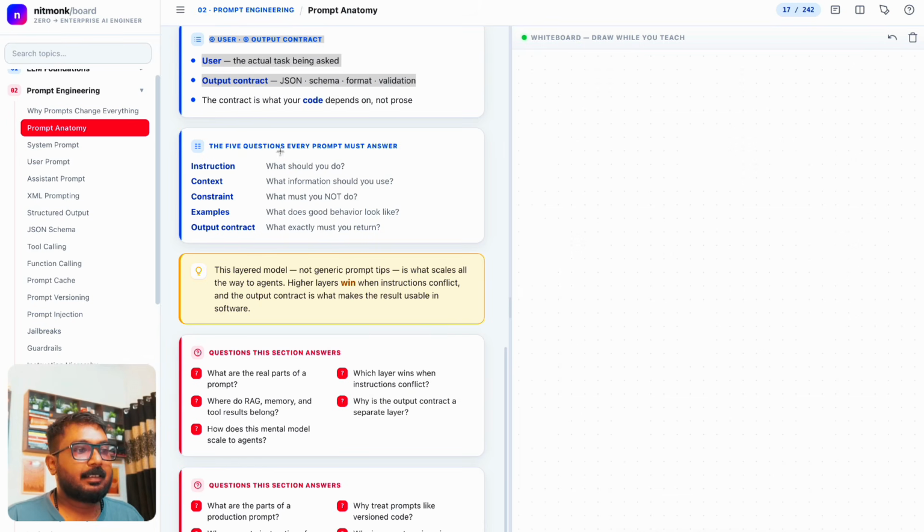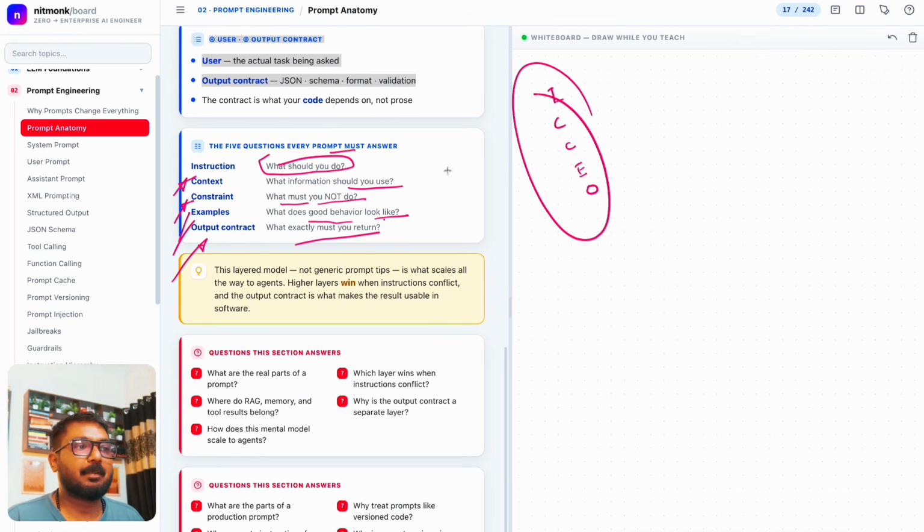And this is, let's say, the 5 questions every prompt must answer: instruction, what should you do; context, what information should you use; constraint, what must you not do; examples, what does good behavior look like; output contract, what exactly must be returned. So this is ICCEO. These 5 things we can remember, and we can go ahead.